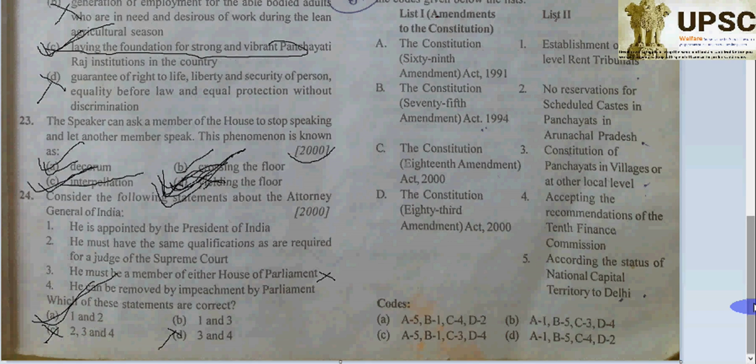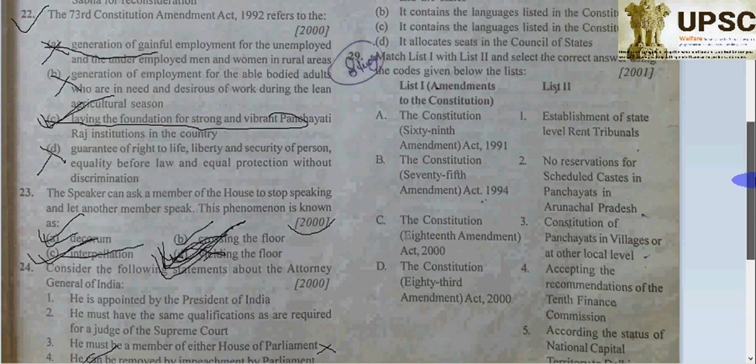Once again, question 24 explanation: under Article 76, the impeachment procedure of the Attorney General is not provided, but he shall hold office during the pleasure of the President. He need not be a member of either house of Parliament, whether Rajya Sabha or Lok Sabha.